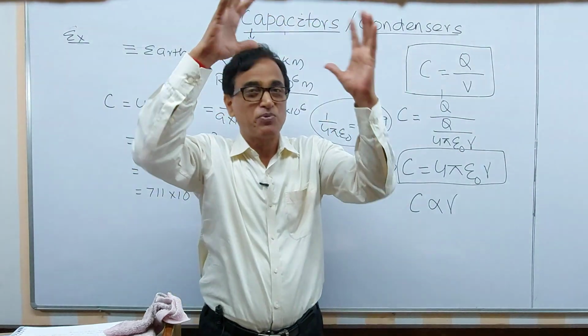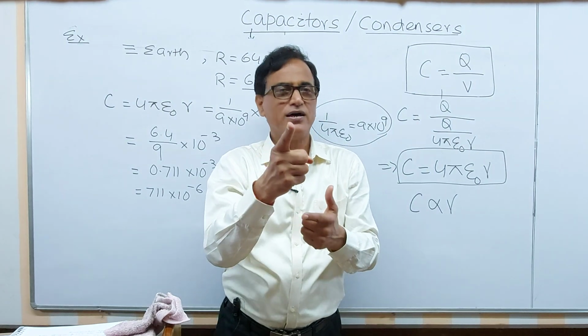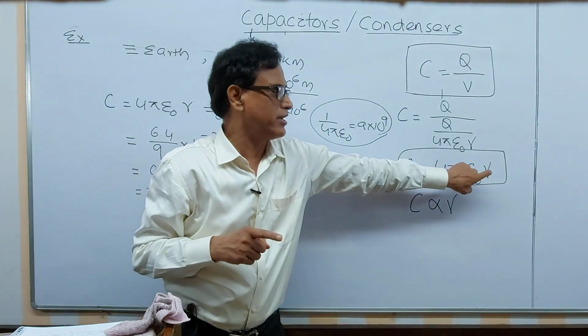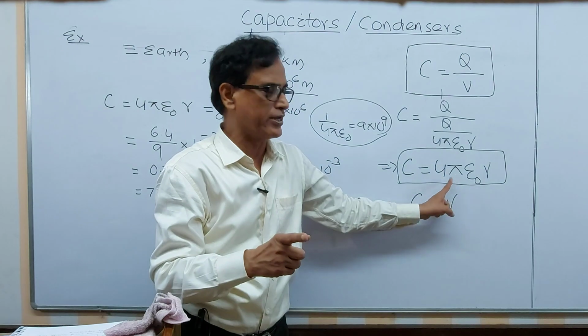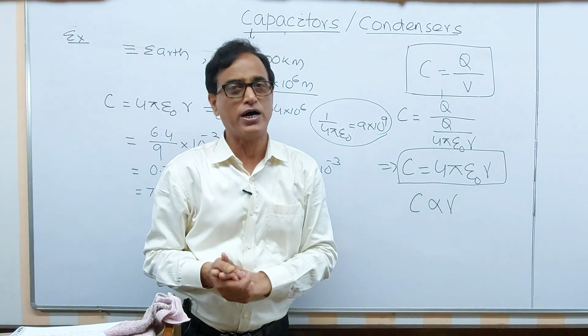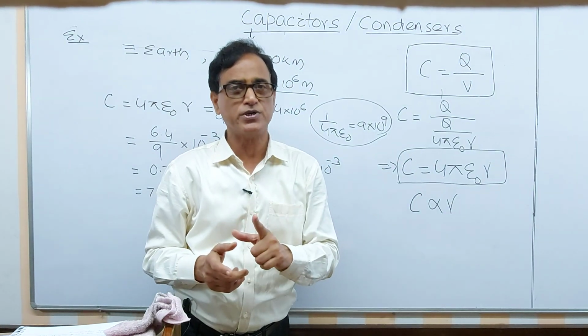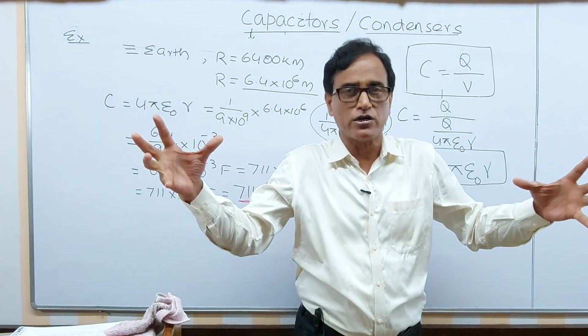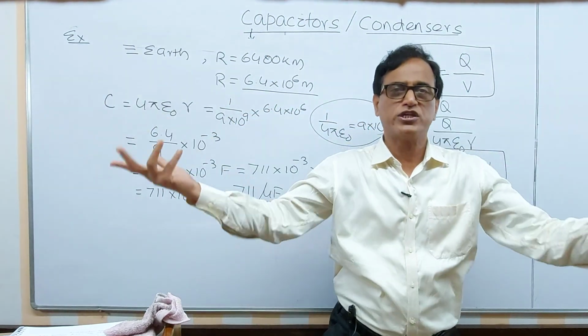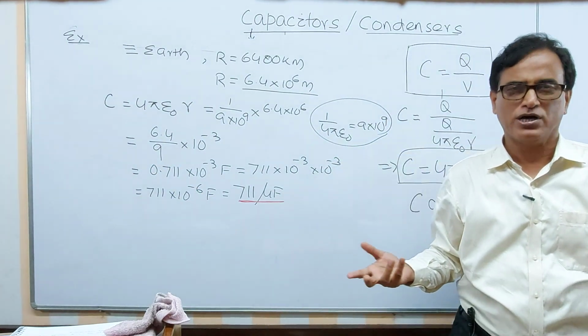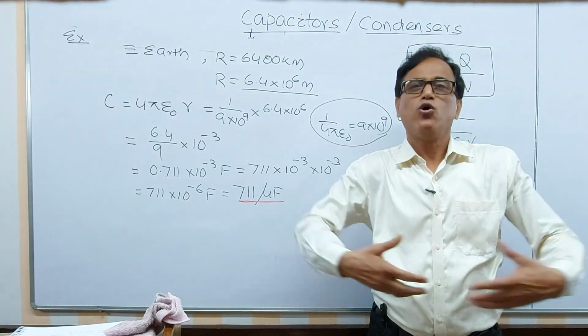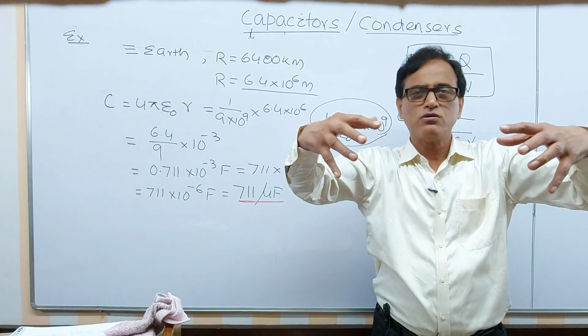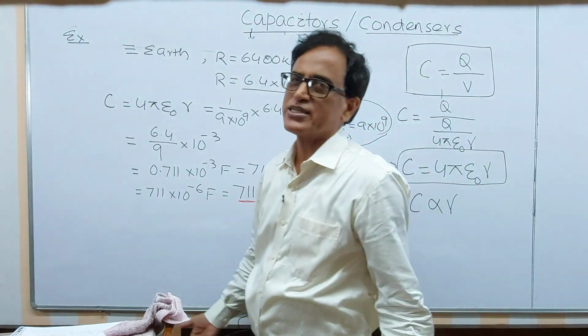If you consider a sphere whose radius is r, the capacitance is 4 pi epsilon 0 r. I think you should never forget this formula. 4 pi epsilon 0 r, r is the radius of that sphere. So capacitance is directly proportional to size of the conductor. More the size, more is the capacitance. I think you are able to follow. A very common sense. More the size, more the charge can be stored. So more is the capacitance, more its capacity.